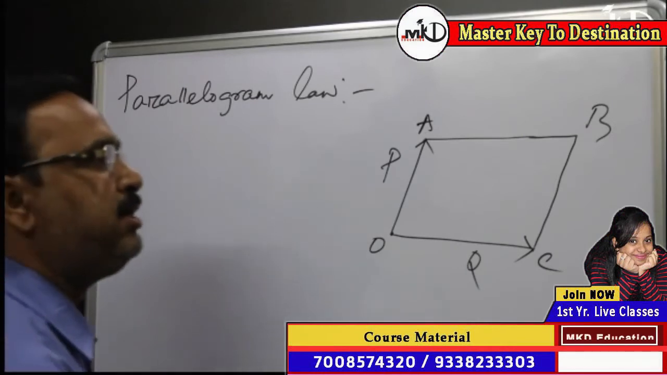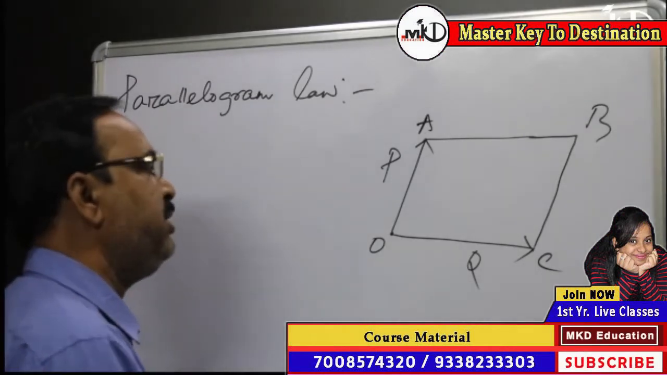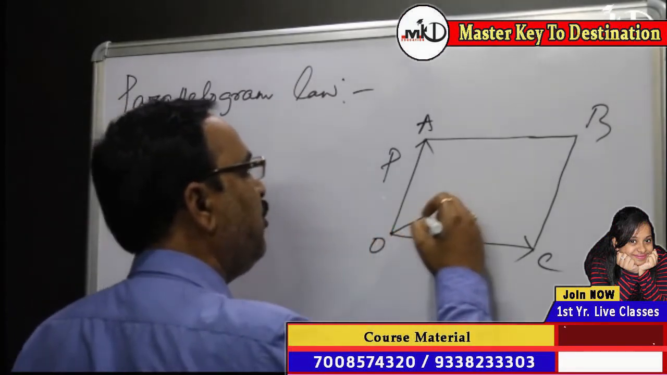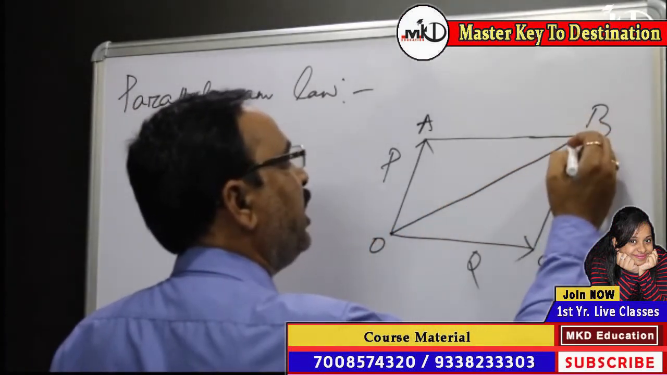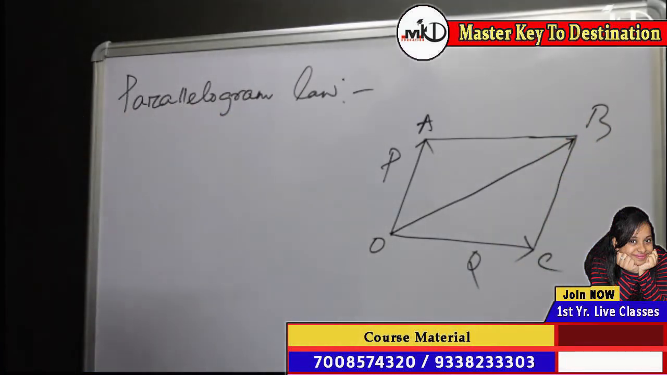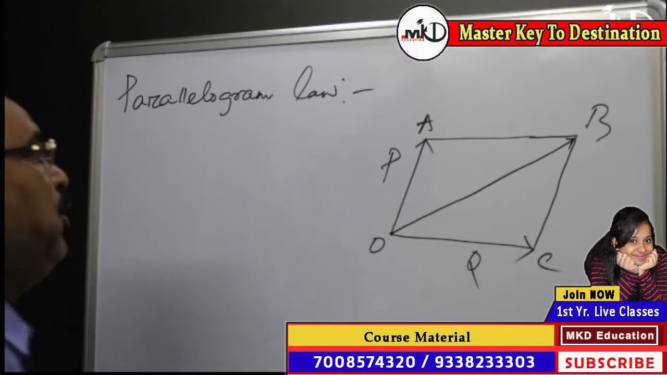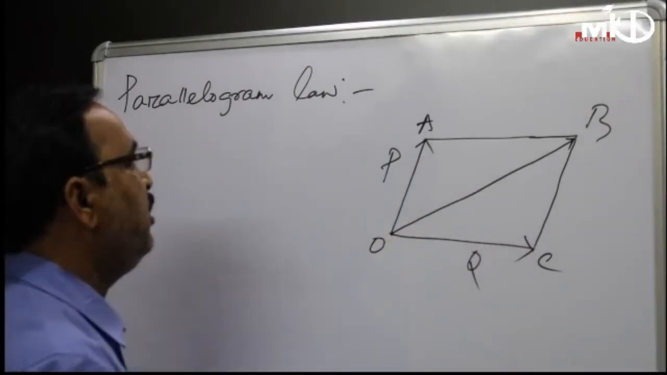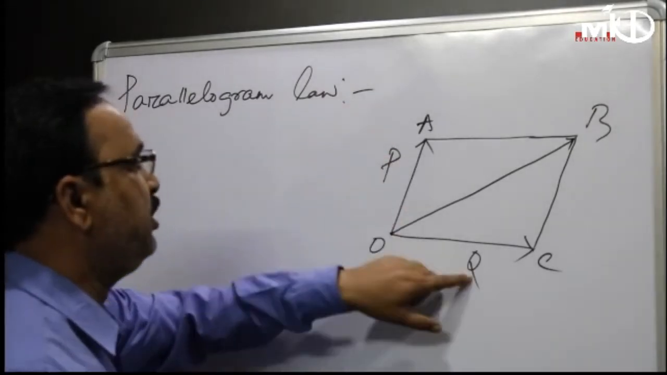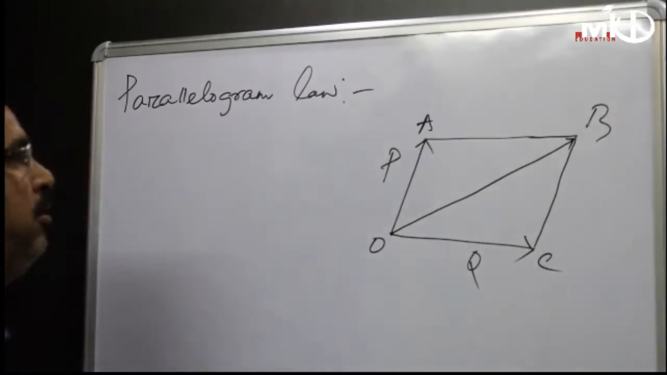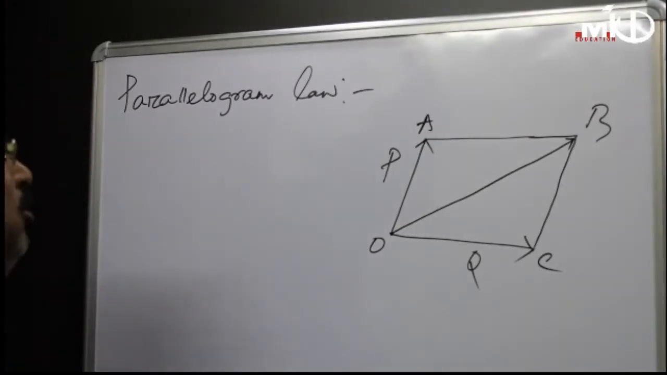Then their resultant may be represented in magnitude and direction by the diagonal. OB is the diagonal of the parallelogram OABC. The diagonal of the parallelogram passes through their point of intersection, meaning the point of intersection of P and Q at O. This is the law called the parallelogram law.